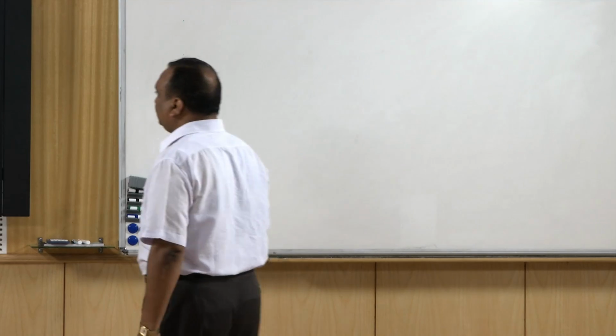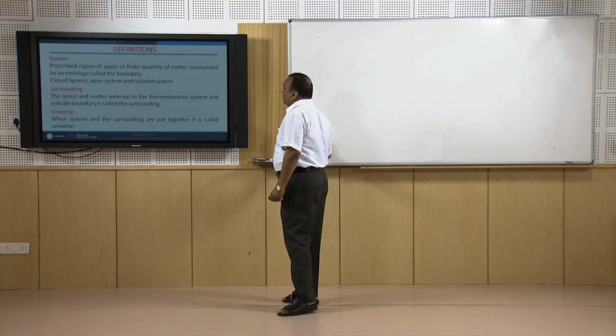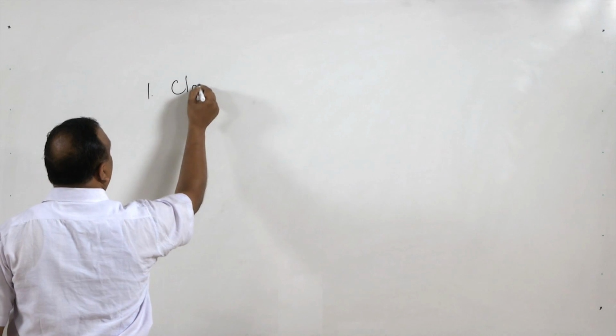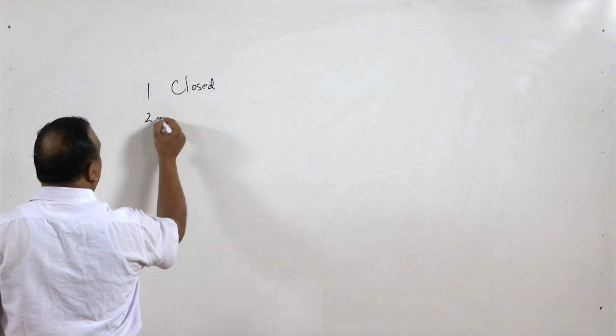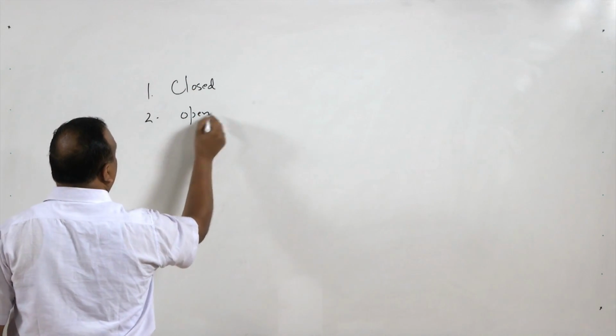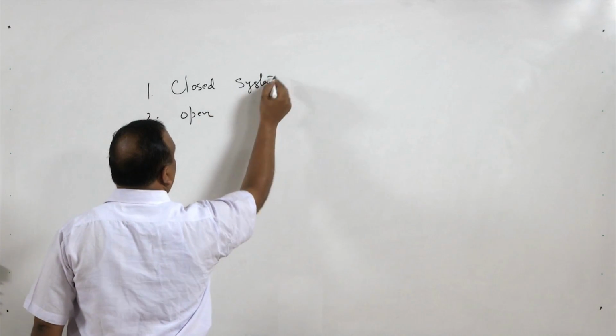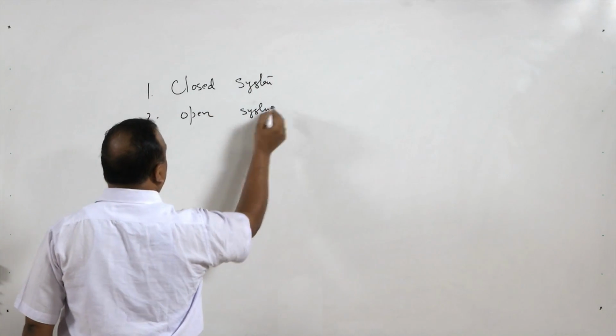In thermodynamics, a system is a prescribed region of space or finite quantity of matter surrounded by an envelope called the boundary. There are three types of systems: closed system, open system, and isolated system.